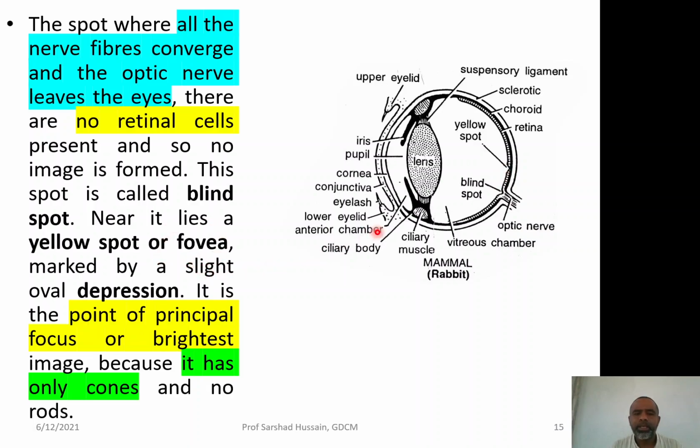It is a point of principal focus, where the brightest image is formed. This is the point where the brightest image is formed, because it has only cones and no rods, and the cones are responsible for perceiving high intensity of light. Since the rods are not there, the brightest image shall be formed over there.